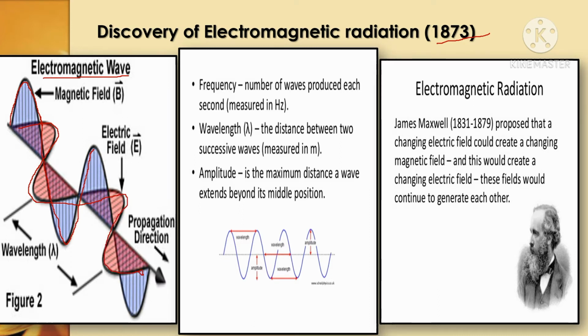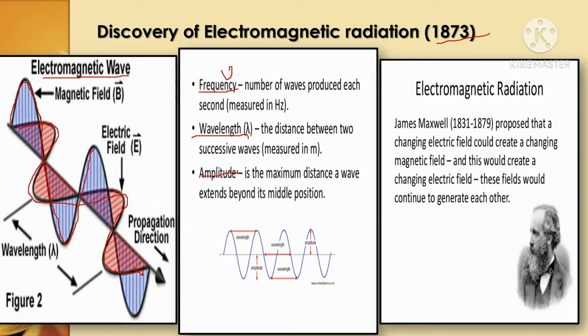Here we should know some important terms: frequency, wavelength and amplitude. Frequency is denoted with nu. The number of waves produced in each second is called frequency. The second one is wavelength.